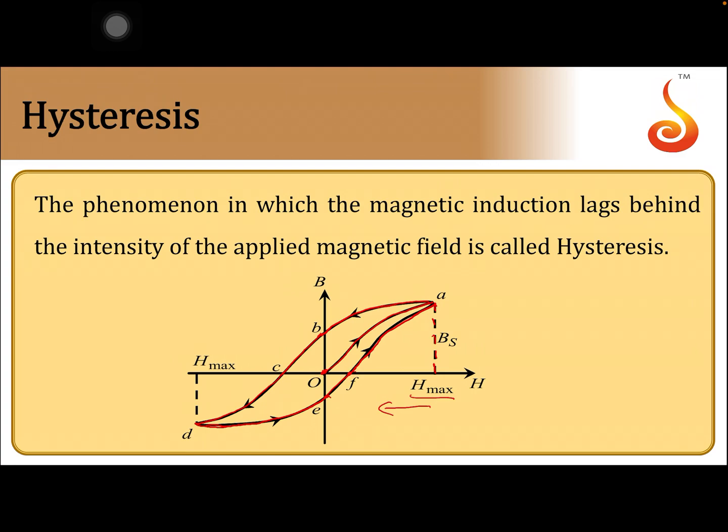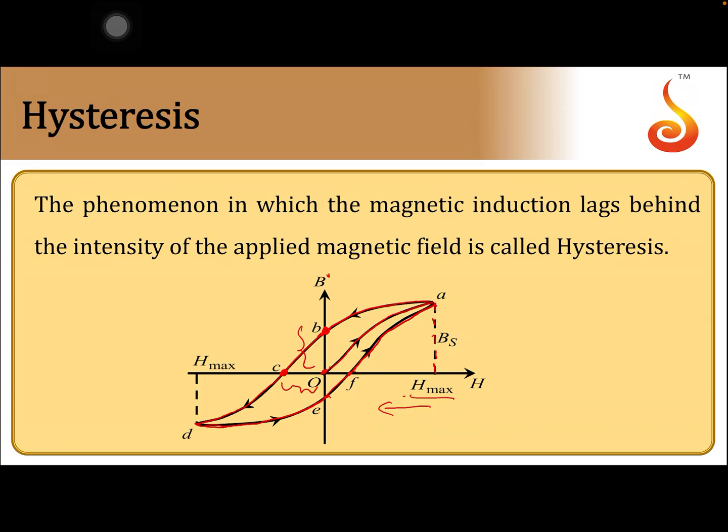Further, if you continue the experiment, path OA is never retraced. What you can notice here is that every time at point B, for example, when H is equal to 0, B is not equal to 0. Still there is some residual magnetization. Even when the magnetizing field is 0, magnetization doesn't become 0. So it lags behind.